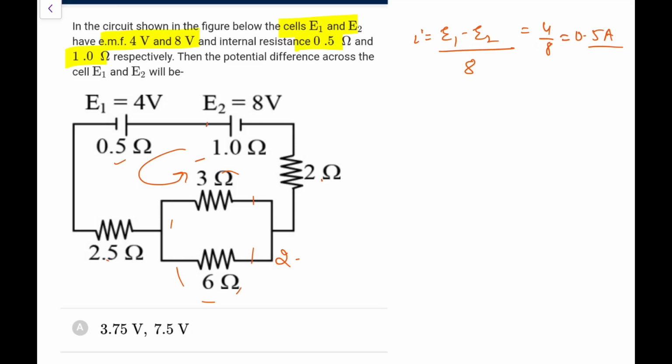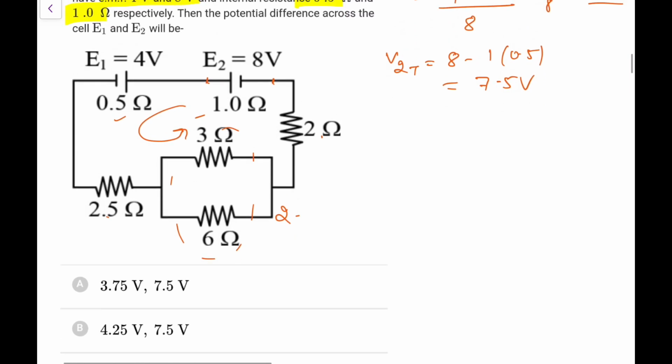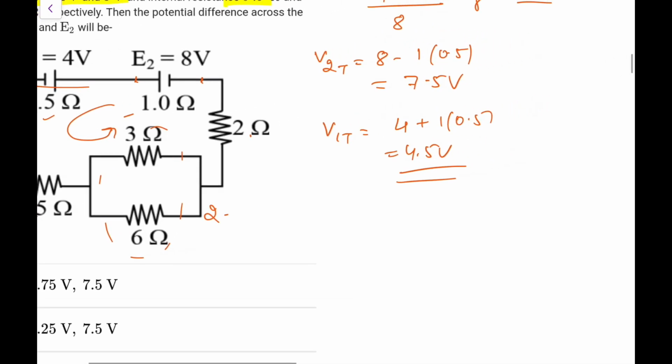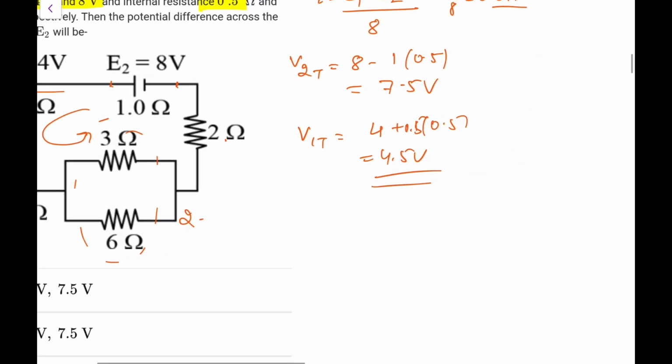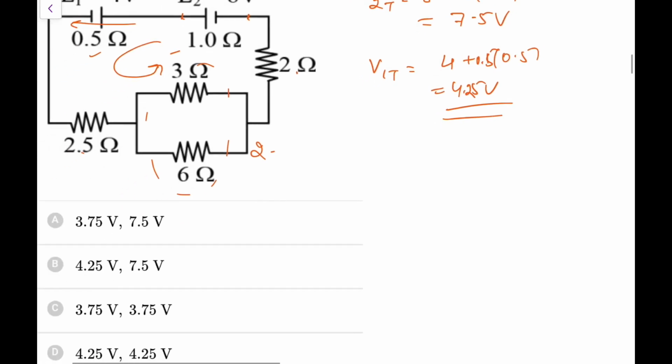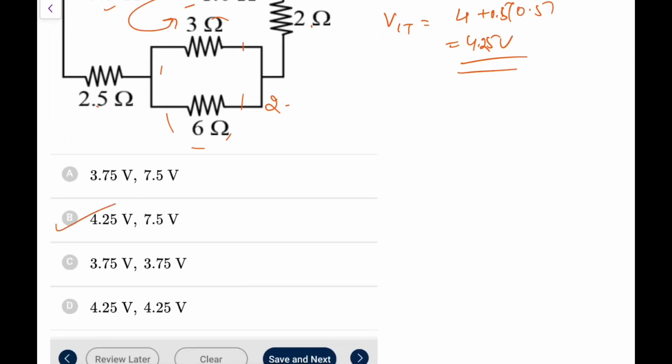Now for this cell, we can directly write that V2 terminal would be 8 minus 1 into 0.5, that is E minus Ir, which you can write as 7.5. And for the first one, because it is in the charging mode now, it would be E plus Ir. So it would be 4 plus 0.5 into 0.5, so it would be greater than 4, it would be 4.25. So going by this, it should be option B here.